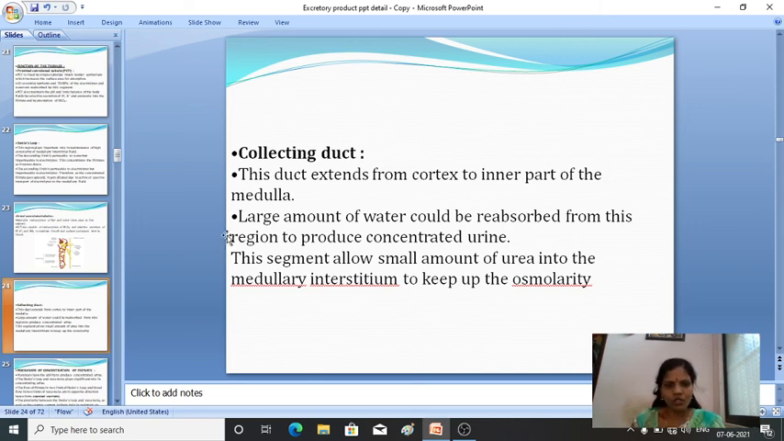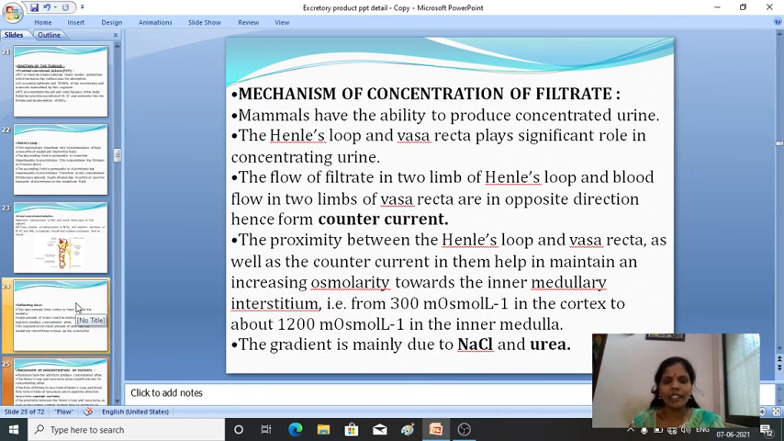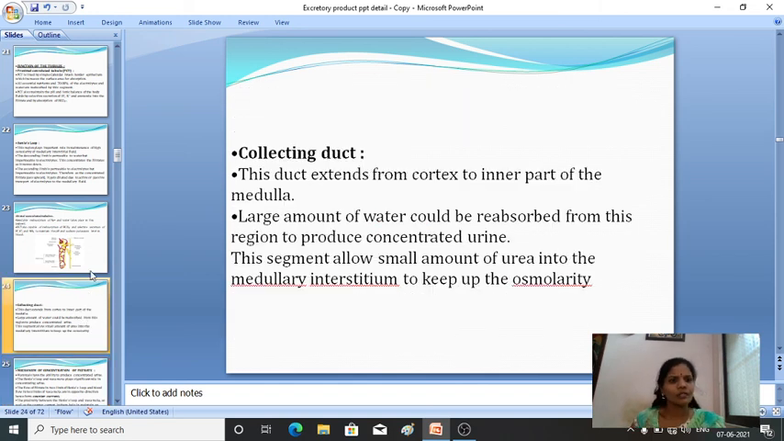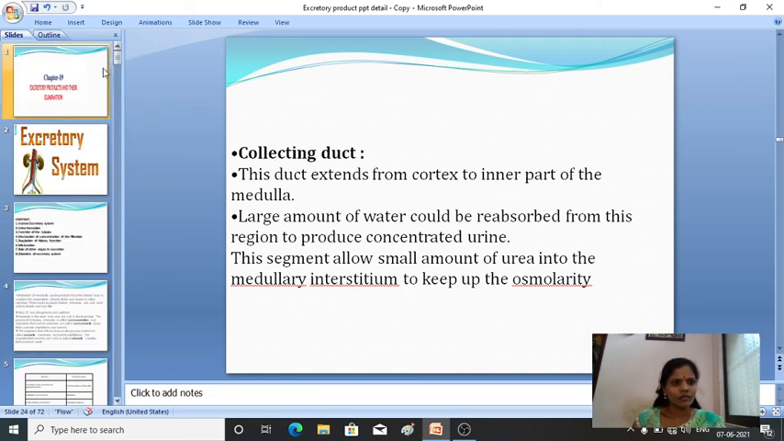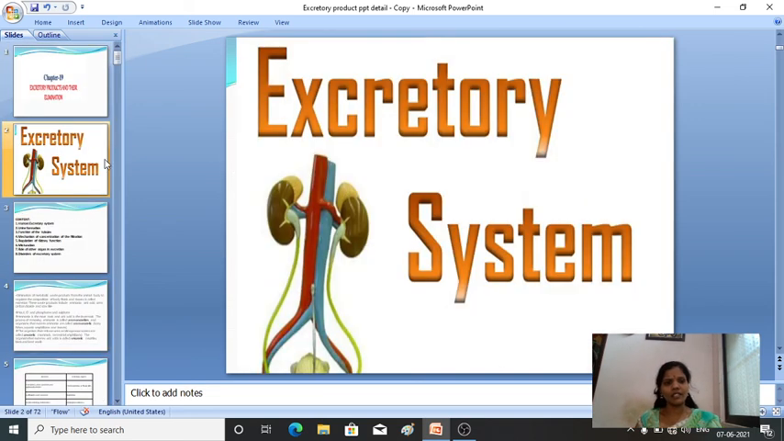So these are the functions of the different parts of the nephrons. Okay, so next is the mechanism of concentration of the filtrate. So this we will discuss later. So meanwhile, just once again you can go through all the slides.